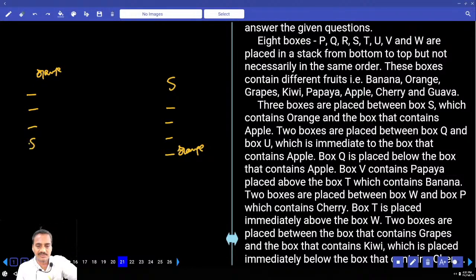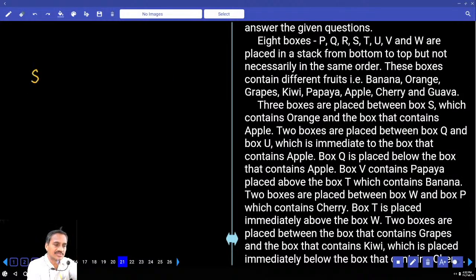Between S and orange there must be exactly 3 boxes. And 2 boxes between Q and U. Now between Q and U, how many boxes are there? Now 2 boxes between Q and U. And U, S which contains orange, and that contains apple. Now 3 boxes are placed between S which contains orange and apple. Now 3 boxes between S which contains orange and apple.